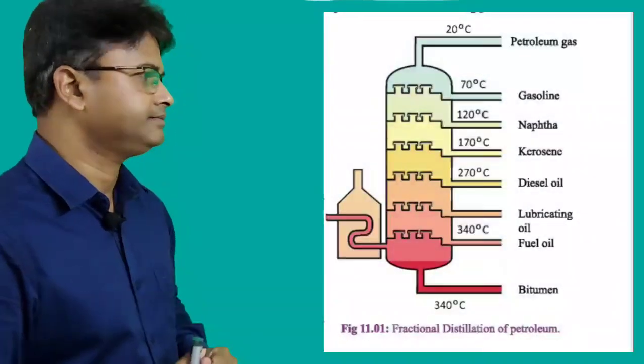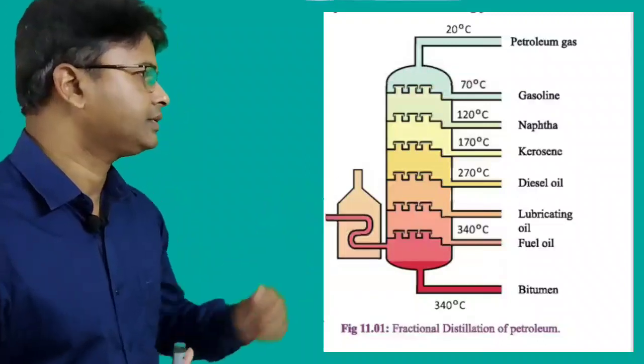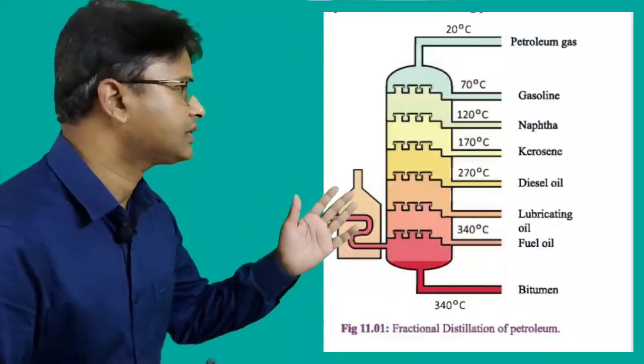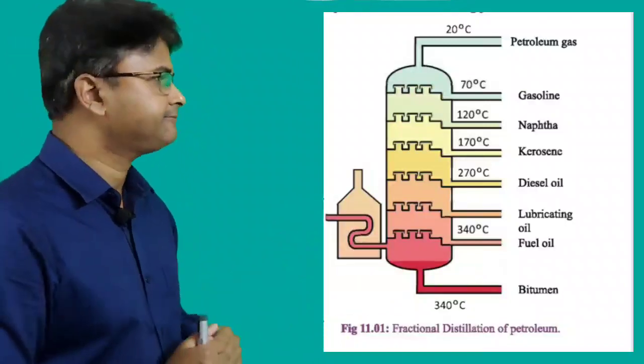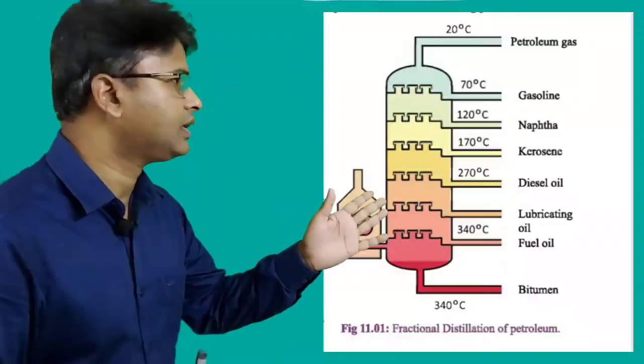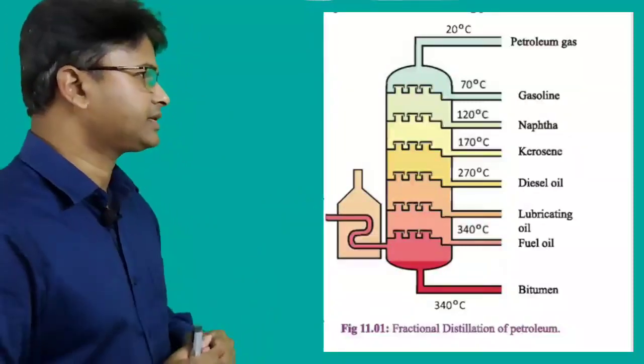Now I would like to show you a separation column. Look at the whiteboard: we will see that at 20 degrees centigrade temperature petroleum gas is separated, and at 21 to 70 degrees centigrade temperature petrol is separated.